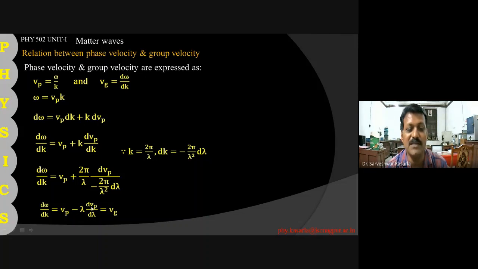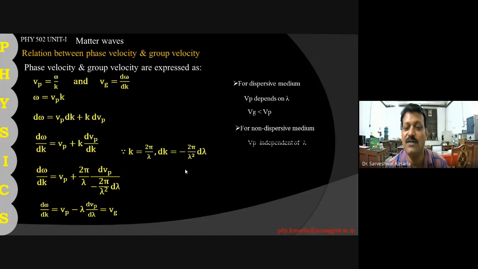dVp by d lambda is the rate of change of phase velocity with respect to lambda. So for a dispersive medium, where Vp depends upon lambda, Vg is less than Vp. But for a non-dispersive medium, Vp is independent of lambda, therefore Vg is equal to Vp.